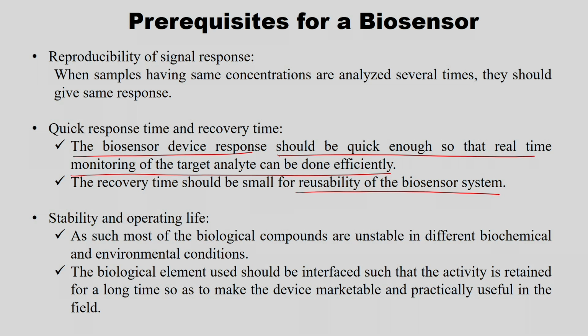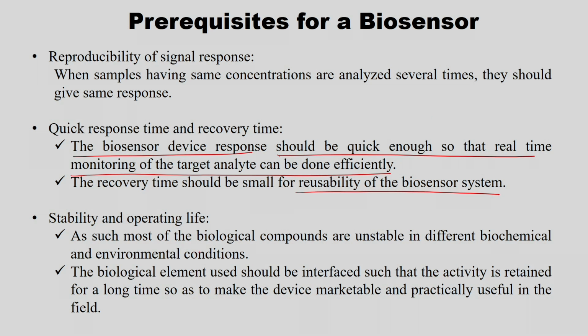So, for example, in one particular food I am measuring the low concentration of the target analyte, and in another food material I am going to measure the target analyte concentration. One sample and another sample are different, right. So, if I am measuring the first sample, it should recover to the original position so that the second sample can be measured, right. If the recovery time is high, then I need to wait, or it may interfere with the concentration of the target analyte in the second sample as well. So, the response time and recovery time should be very small.